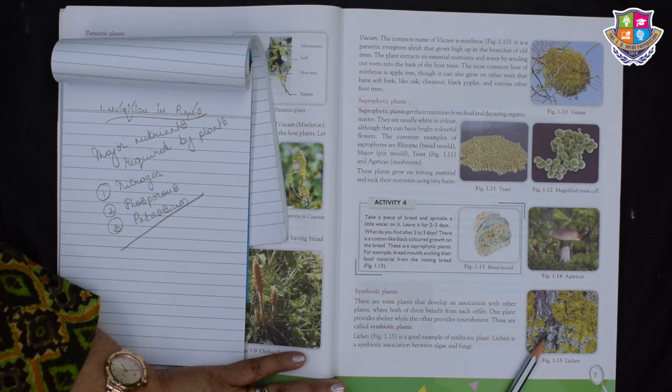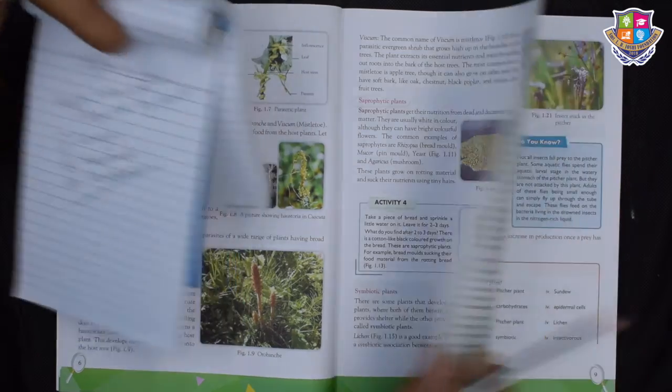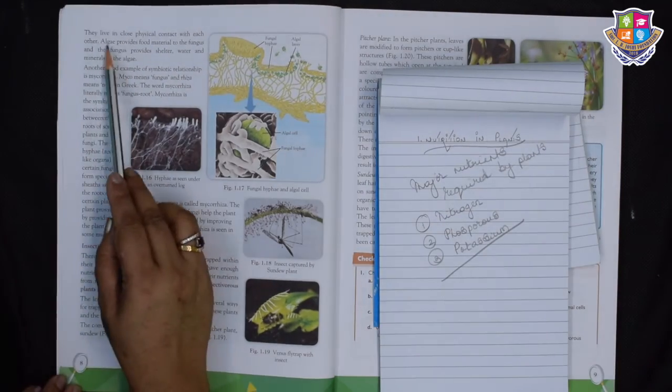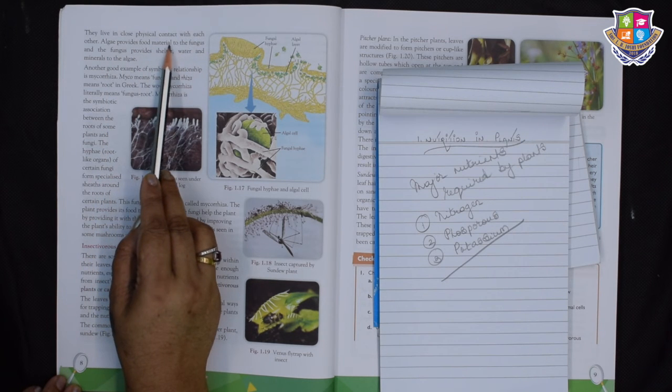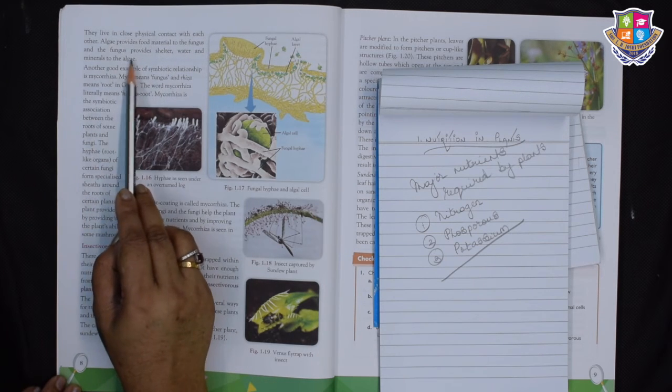Now we are going to look into lichen. This also looks pretty. That's in figure 1.5, a good example of a symbiotic plant. Lichen is a symbiotic association between algae and fungi. They live in close physical contact with each other. Algae provides food material to the fungus, and the fungus provides shelter, water and minerals to the algae.